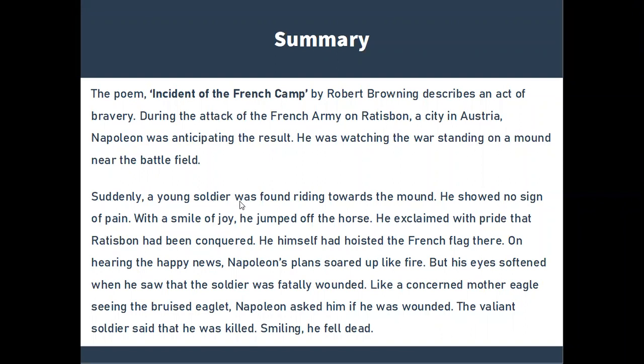Suddenly, a young soldier was found riding towards the mount. He showed no sign of pain. With a smile of joy, he jumped off the horse. He exclaimed with pride that Ratisbon had been conquered and he himself had hoisted the French flag there.